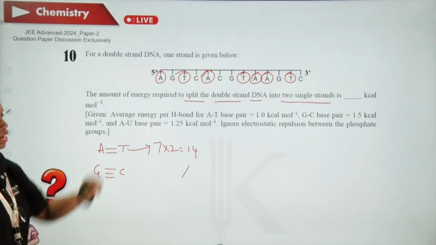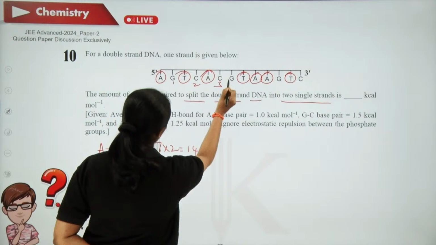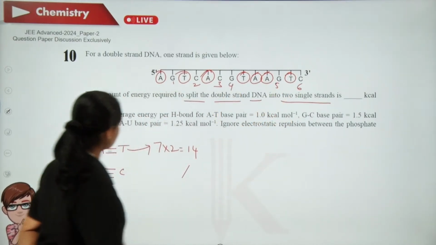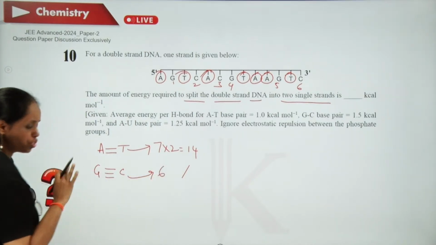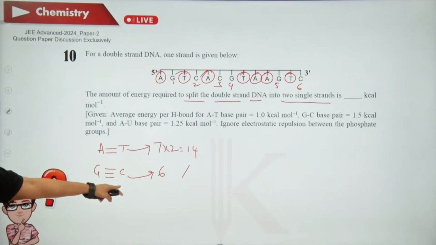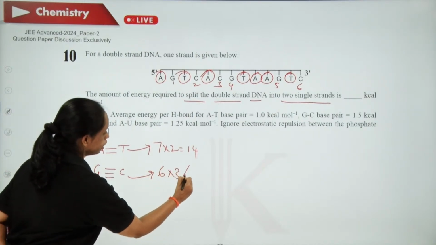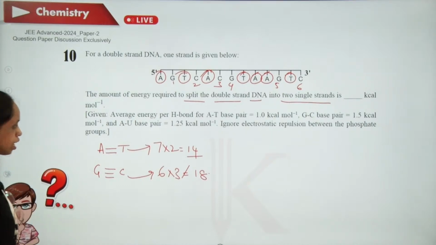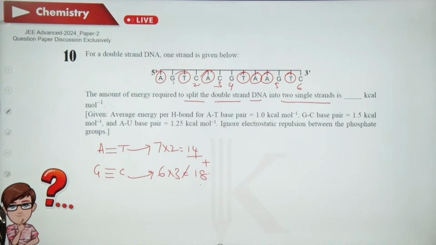In the same way, G with C. How many are left out? 1, 2, 3, 4, 5, 6. So there are 6 G or C, anything, and it will bind with the complementary base with a triple hydrogen bond. So 6 into 3, 18. So 14 hydrogen bonds are there plus 18 hydrogen bonds are there.